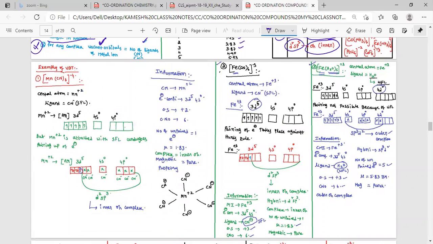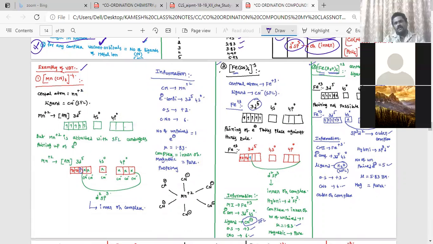The example is given, manganese. Now you have to interact with me. Sriram. Sriram. Unmute yourself. Sriram, unmute.